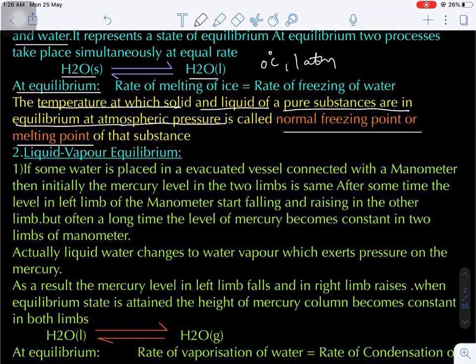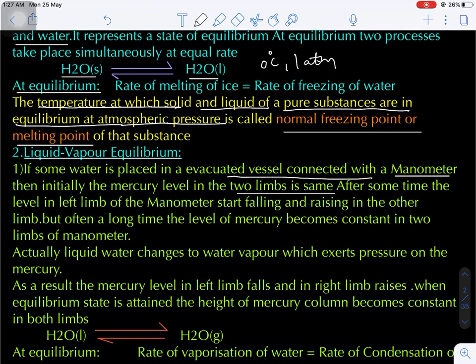Okay. Now the second equilibrium, liquid and vapor equilibrium. Let's suppose an evacuated vessel connected with a manometer containing two limbs which are filled with mercury. In both the arms, the liquid mercury will remain at the same level because the container is completely evacuated.